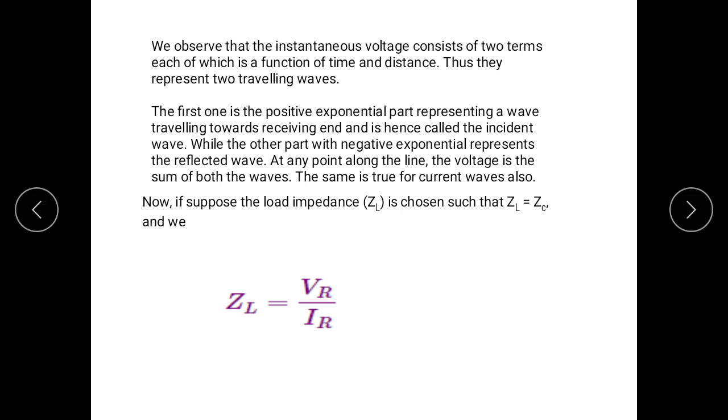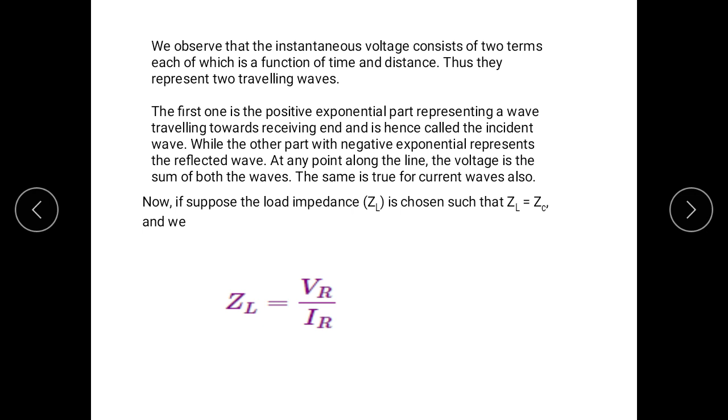So we observe that the instantaneous voltage consists of two terms, each of which is a function of time and distance. Thus, they represent two travelling waves.